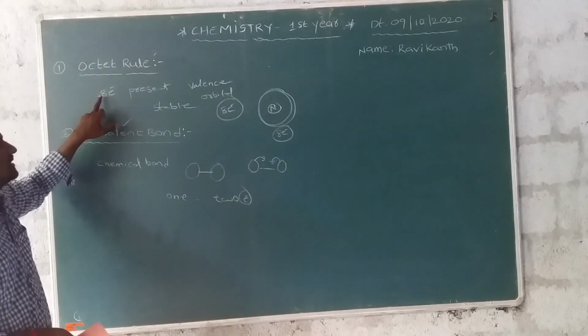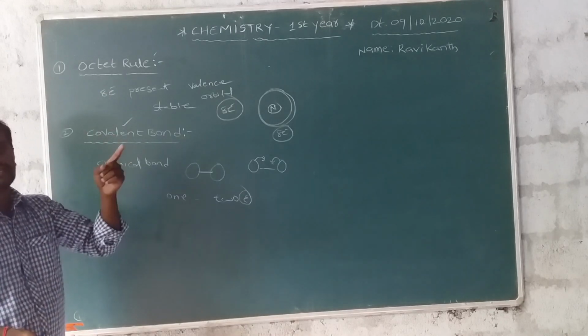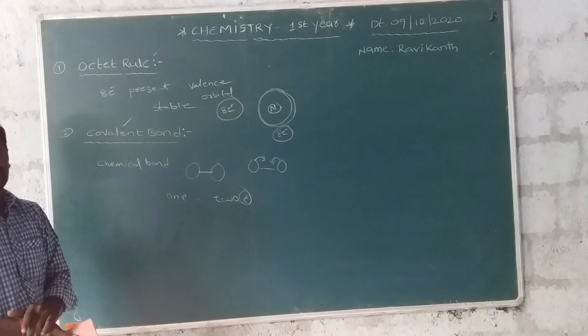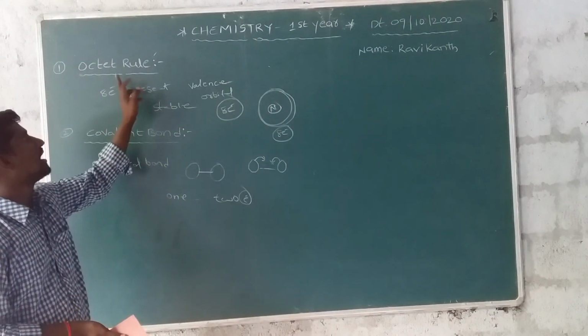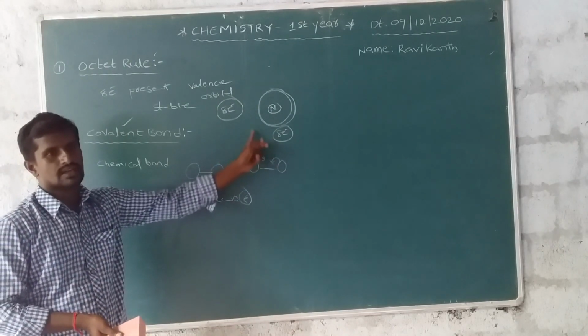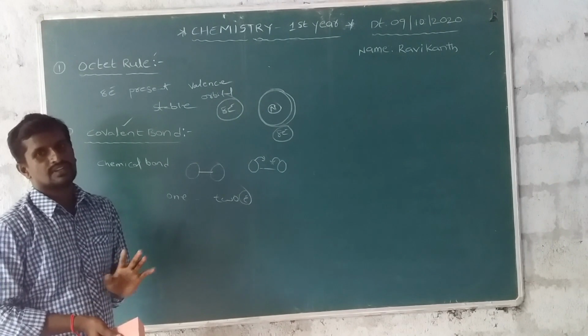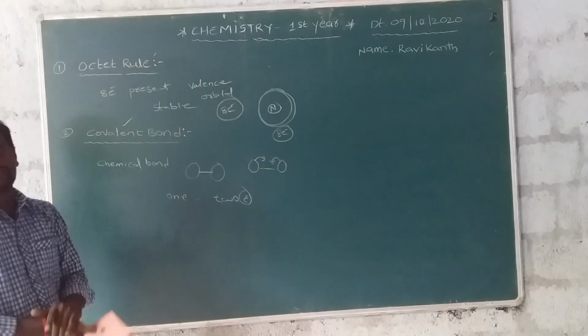Once again, listen. 8 electrons are present in the valency orbital. It obeys a stable configuration. It is the octet rule. Or 8 electrons are present surrounding the central atom. It is a stable configuration. It obeys the octet rule.